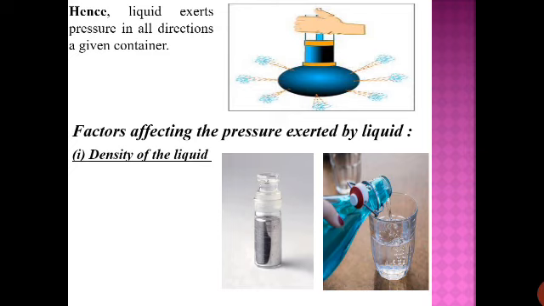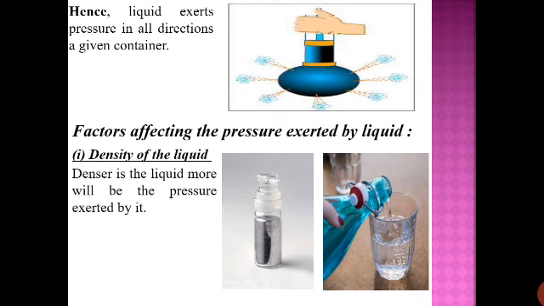If both liquids are placed in the same container one by one, then the pressure exerted by these two liquids will not be the same. This will be decided by the density. The liquid which has higher density will give more pressure, and the one which has low density will give less pressure. So the denser the liquid, the more the pressure exerted by it. Denser means more density.